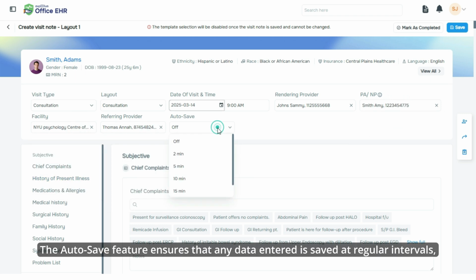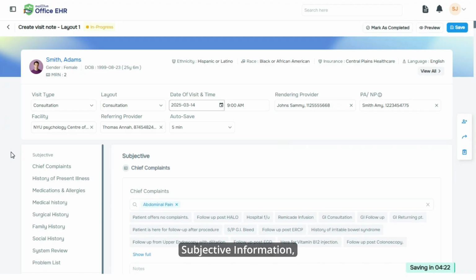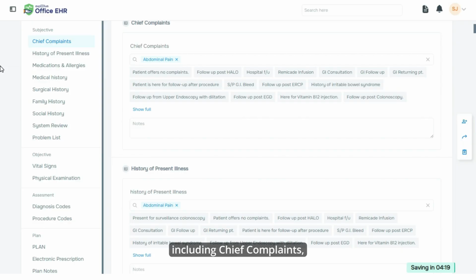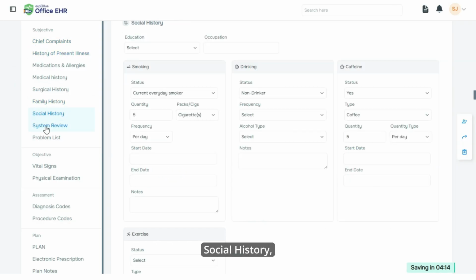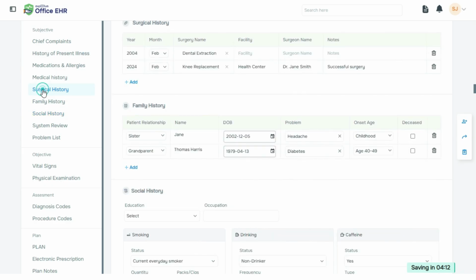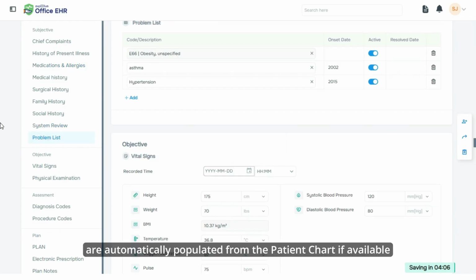The autosave feature ensures that any data entered is saved at regular intervals, so you do not have to manually click Save. Subjective information, including chief complaints, history of present illness, family history, social history, surgical history, review of systems, medications and allergies, and the problem list, are automatically populated from the patient chart if available.